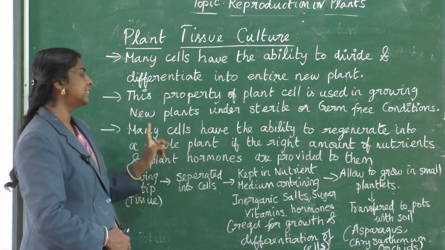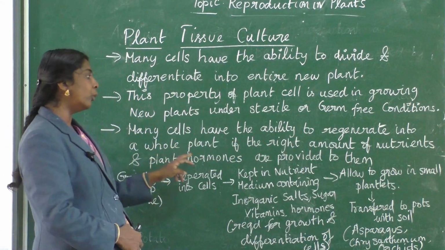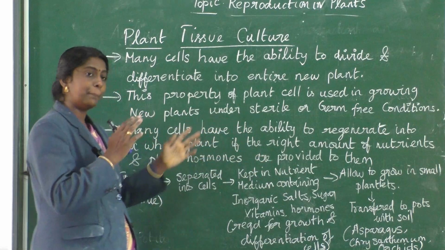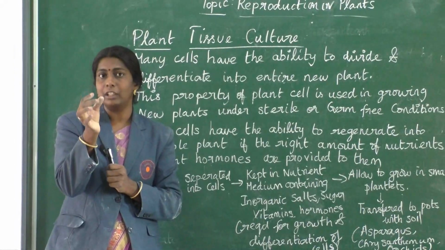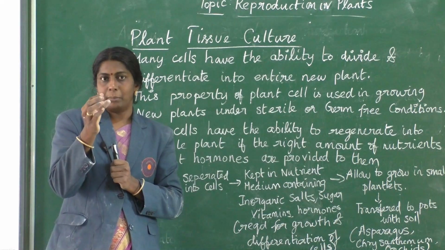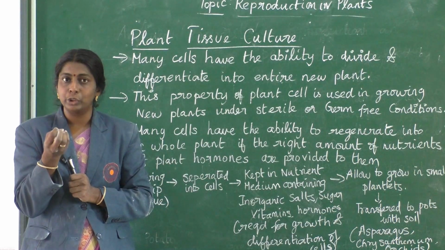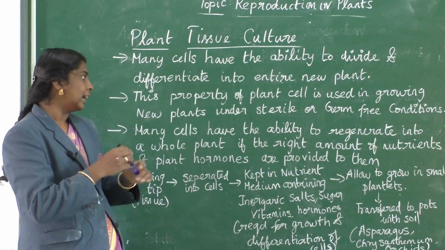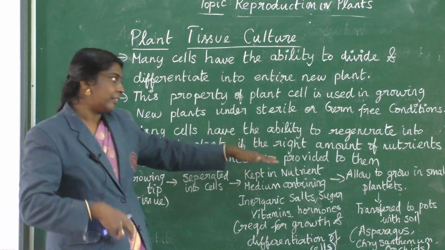Next, many cells have the ability to regenerate into a whole plant if the right amount of nutrients and plant hormones are provided to them. So how does it grow? If you isolate just the growing tip part alone, it is actually a group of cells, a tissue. Then we isolate that part alone and keep it in a sterile condition,